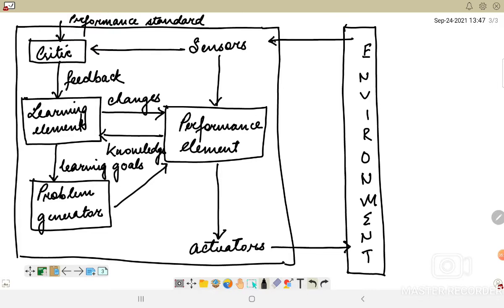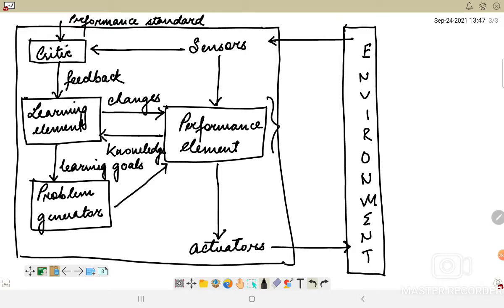Now, the most important distinction is between the learning element, which is responsible for making improvements, and the performance element, which is responsible for selecting external actions. The performance element is what we have previously considered to be the entire agent.